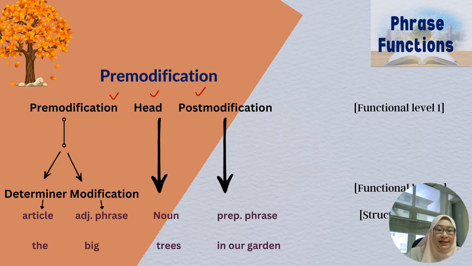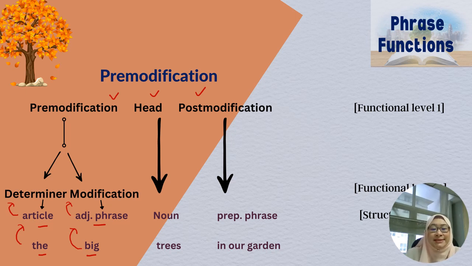For example, here we have an article and an adjective phrase, for the and big. The is an article, and an article belongs to the category of determiner. Big is an adjective phrase, or an adjective, that belongs to the subcategory of modification. So here we have pre-modification, another big category that we can break down into a functional level 2 as another group to modify a noun, and the rest is the same. We have the head, and then we have the post-modification.